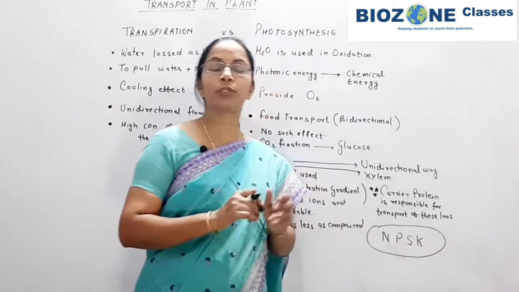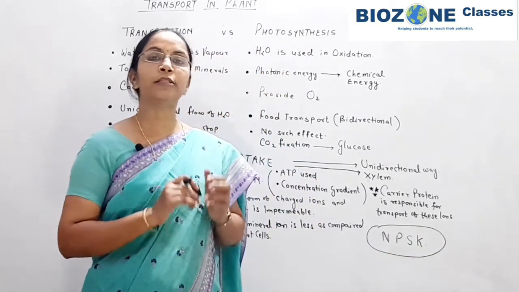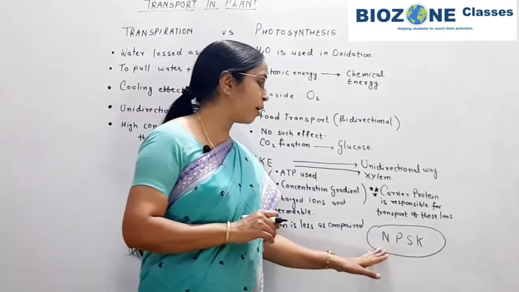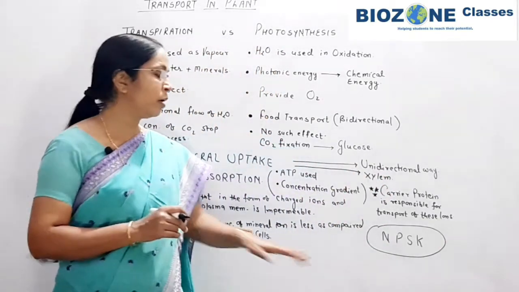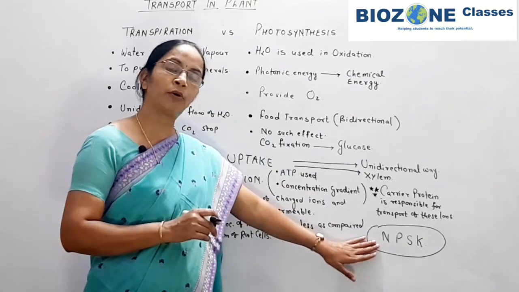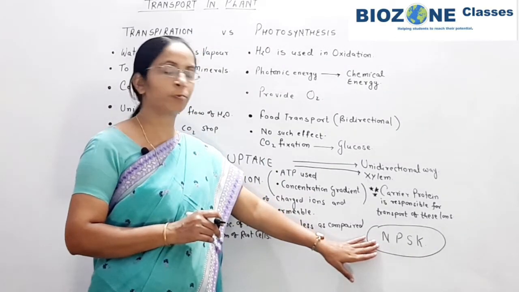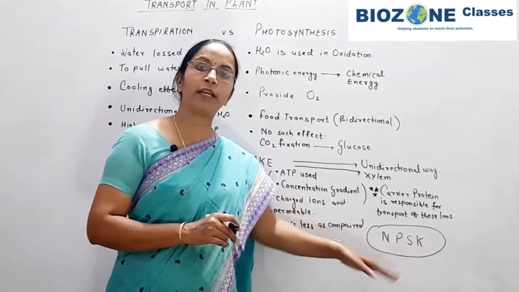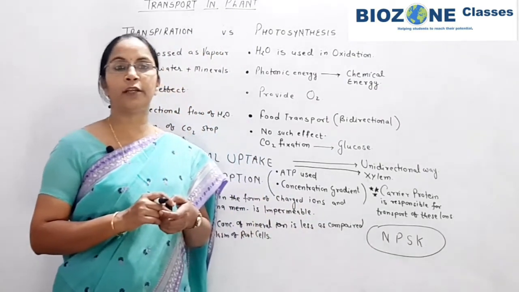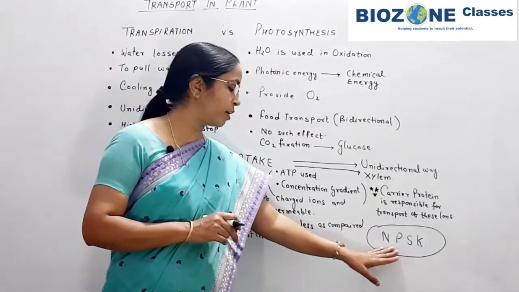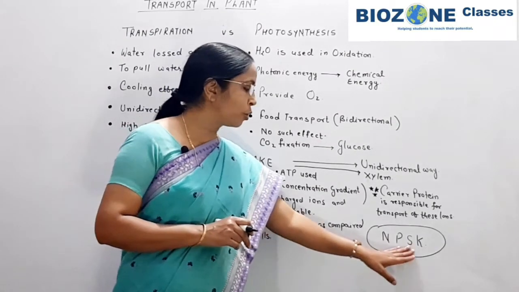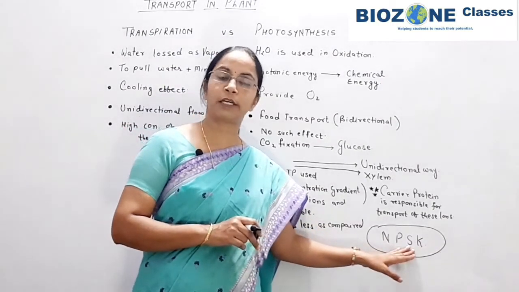These are mostly mobile and solubilized elements, and they are mostly transported unidirectionally. All the elements are transported, but many times questions ask specifically about these four elements, the group of elements transported in a unidirectional way. So remember this part for your objective exam.